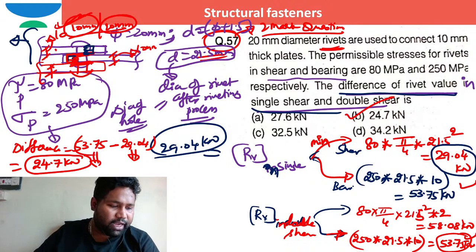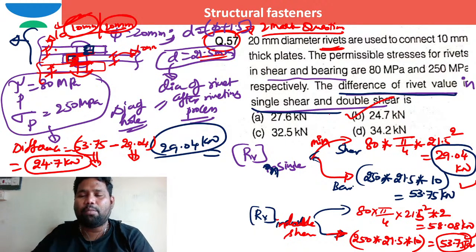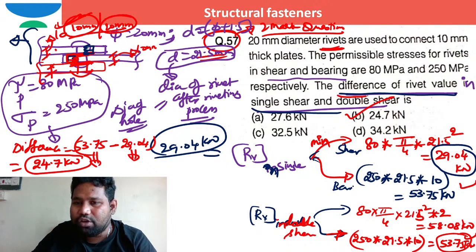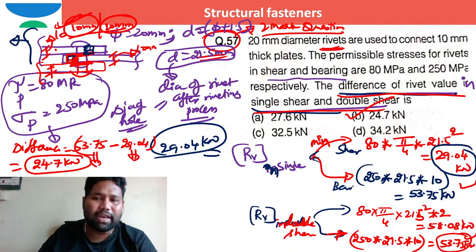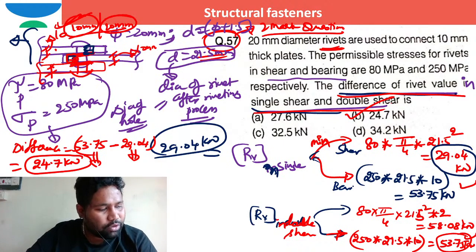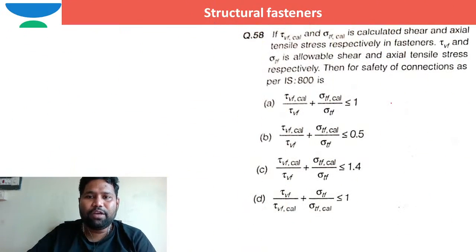Yes, this is how we can work out. The question is not just about rivet value. It is the difference in the rivet value when it is in single shear and when it is in double shear. That is how they are expecting the question. So can I move to the next problem? Right? Moving to the next problem.